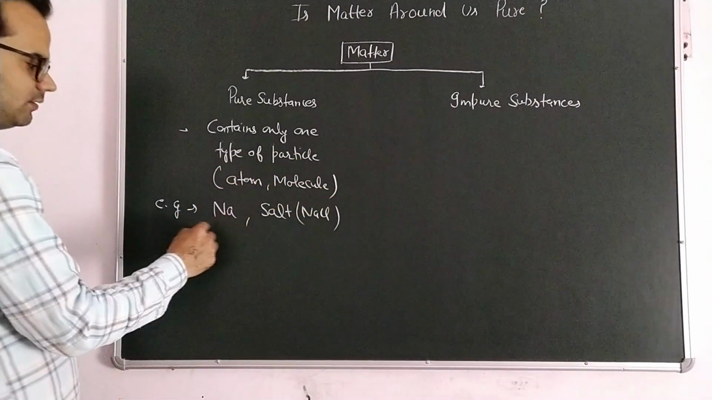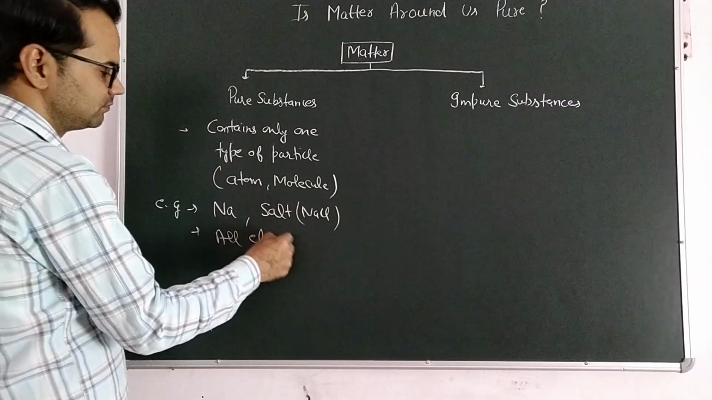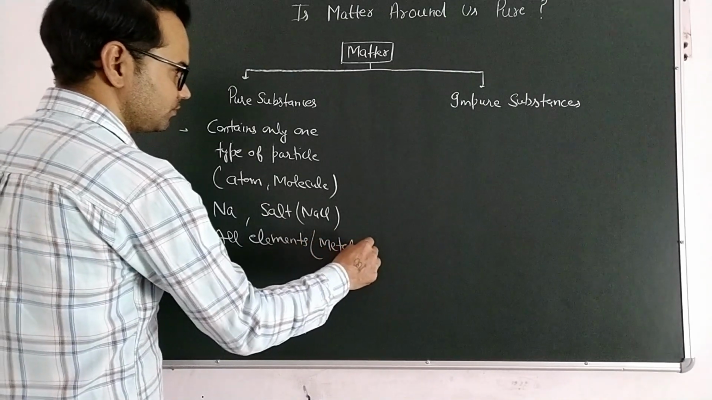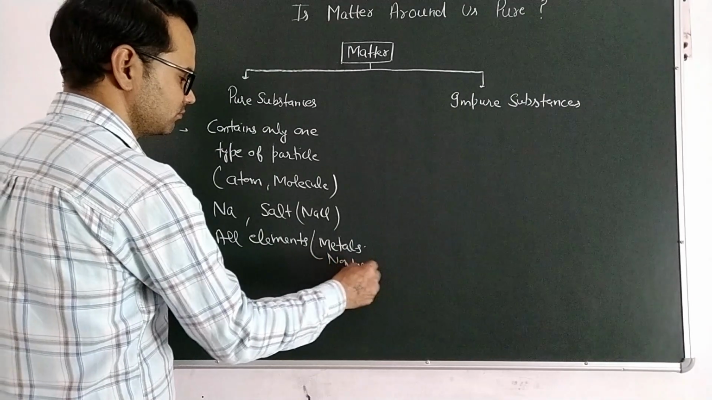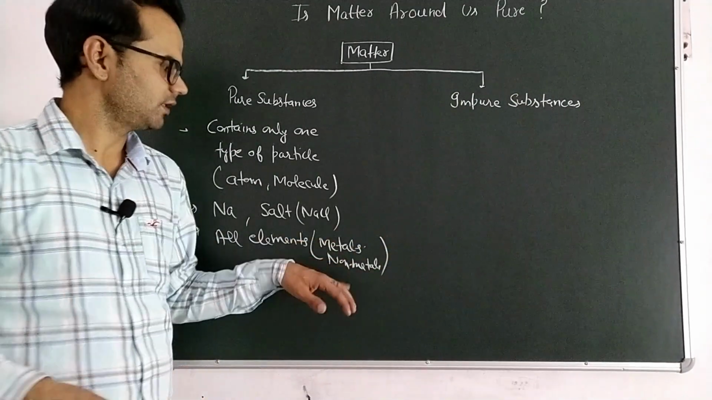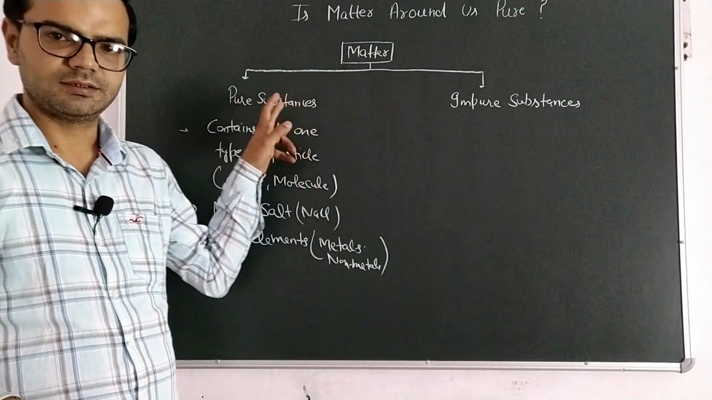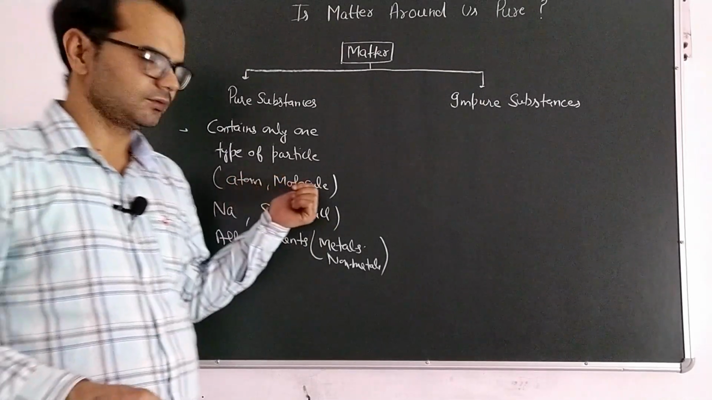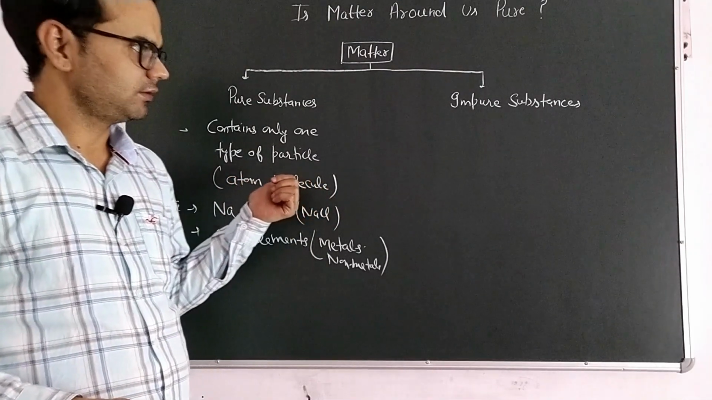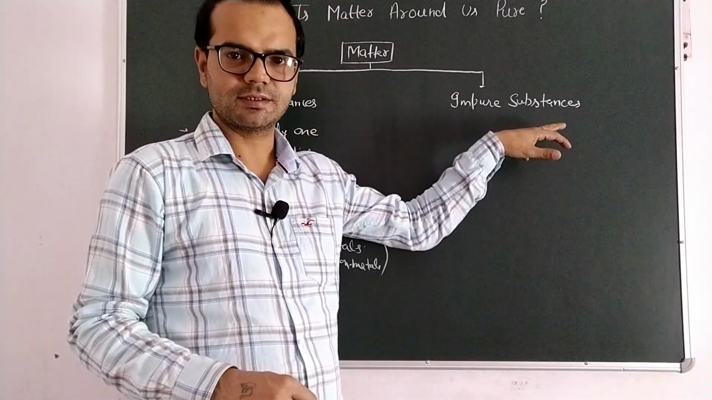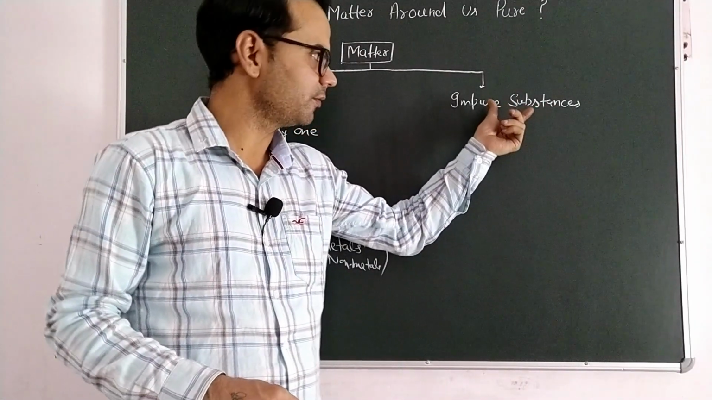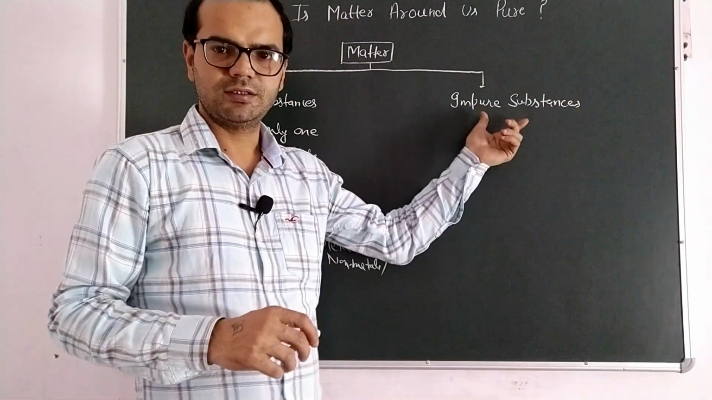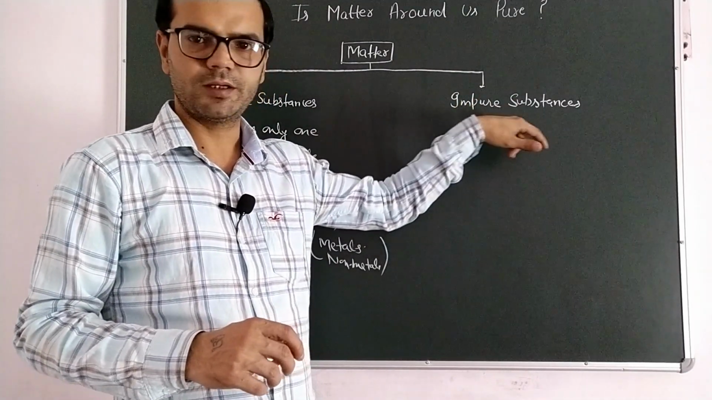Another example can be all elements, metals, non-metals. They are said to be pure substances. There is a definite composition of only one type of atom or one type of molecule. And the opposite of it we have impure substances. Impure substances are simply formed by the combination of pure substances. If we mix pure substances, then a mixture is formed. A mixture is always an impure substance.